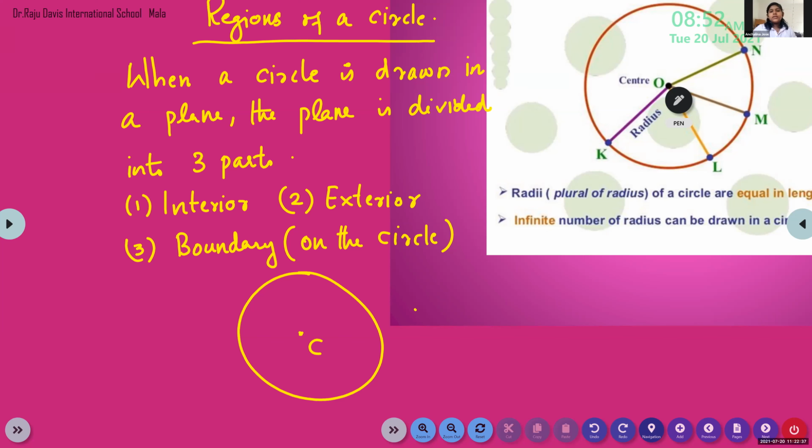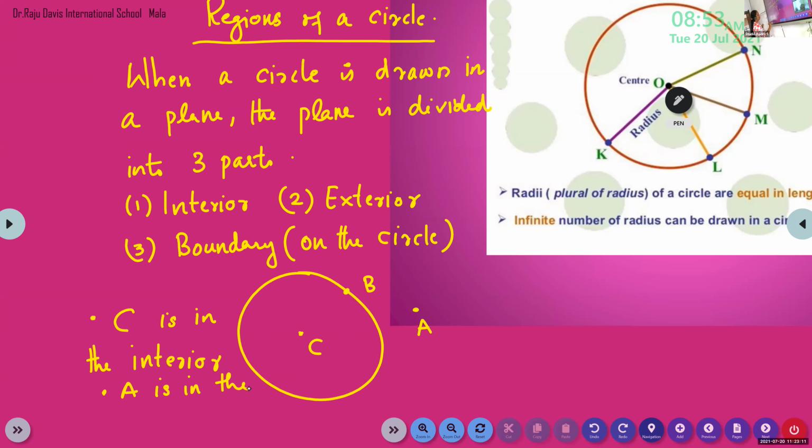Now, I'll give another point, A. Where is that? Exterior. Outside. There is a word exterior for that. And if I give another point here, what is that? Boundary. Okay, now you can draw a figure and you can write. Point C is in the interior. Point A is in the exterior.